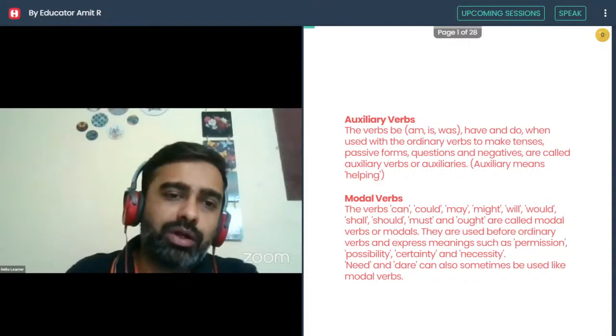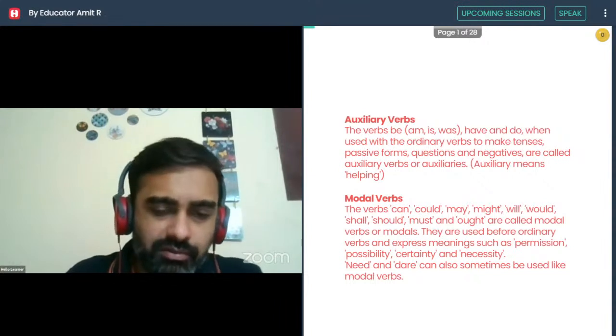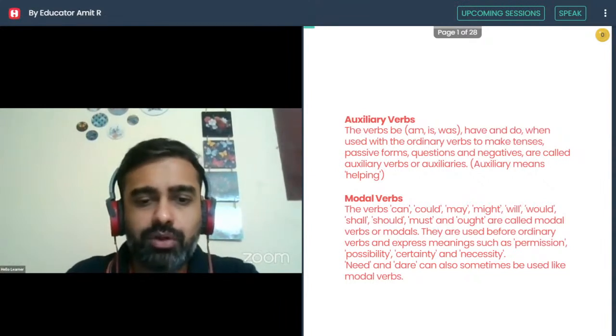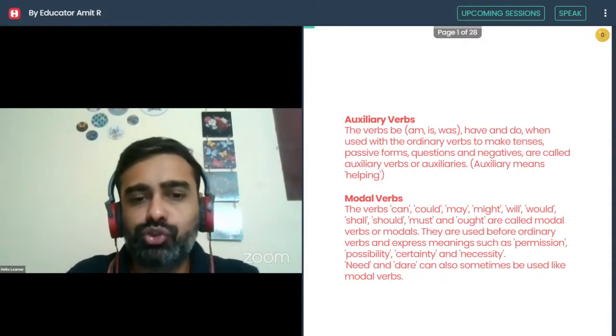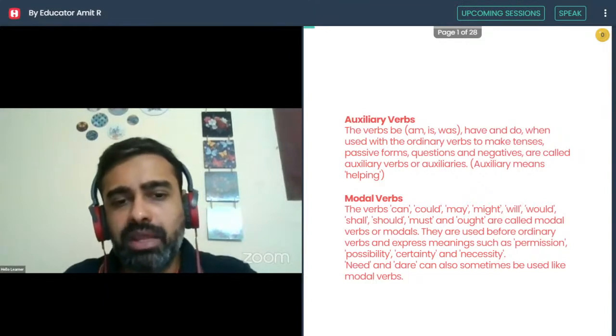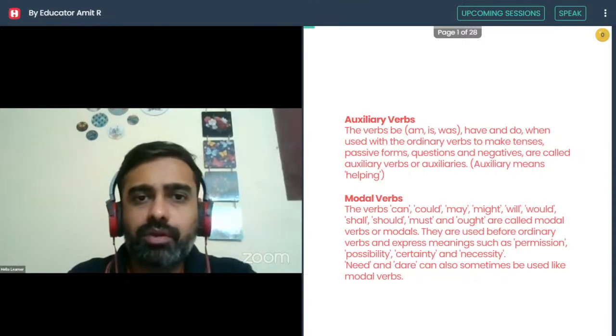So one is a helping word, the other indicates the aspects mentioned here. We call them modal auxiliaries as well. Words like should, could, would, may, might, these are all modal verbs. We'll look at some examples.